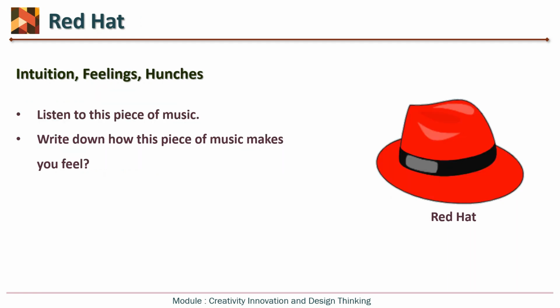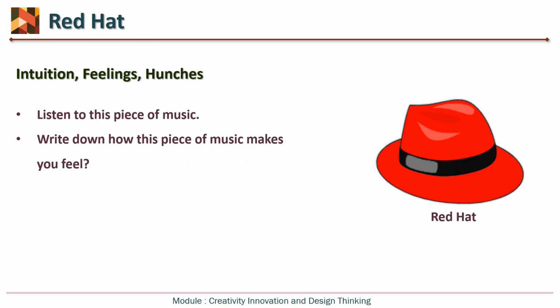Then red hat is about intuition, feeling and hunches. So you can listen to one piece of music, or you can write down what emotion that particular piece of music is making you feel. If you are listening to a romantic song, what feelings are there inside your mind?